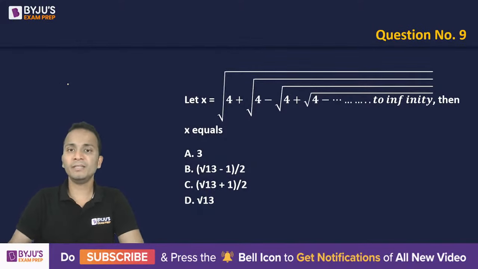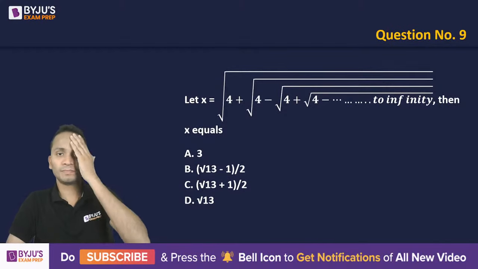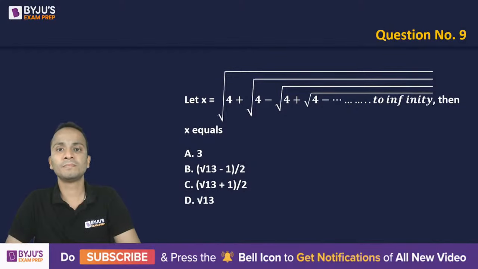So question number 9. Yanesh, after this question is over, I'll go back to the previous one. Okay.